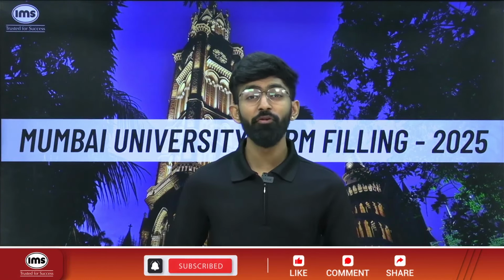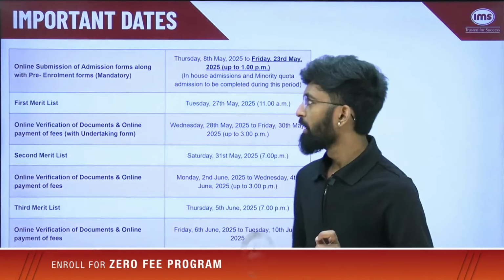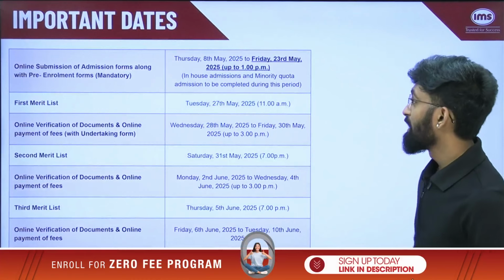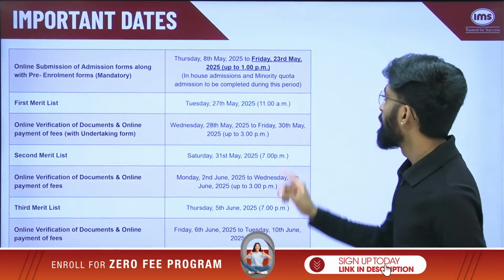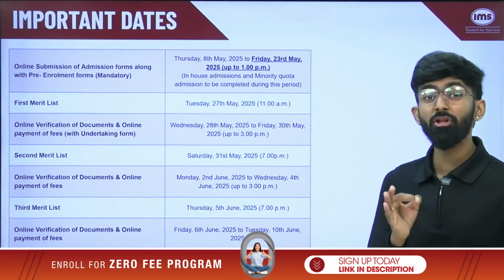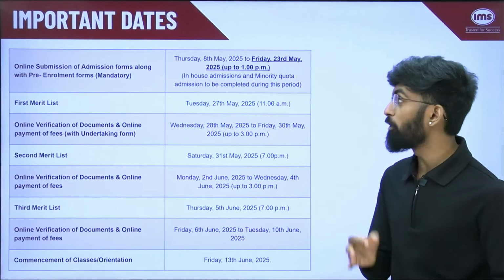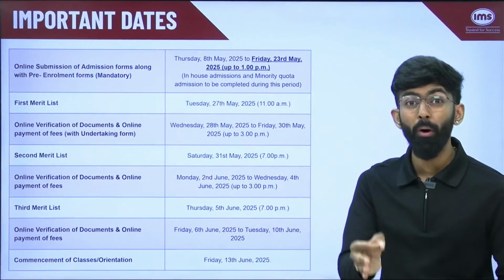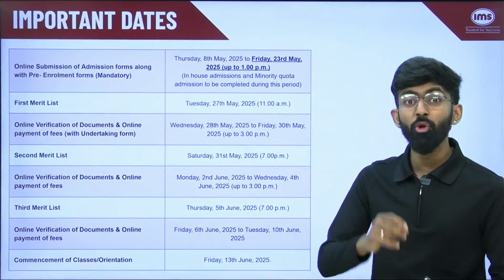In this video, we will be looking in detail at how to fill the Mumbai University form for the UG admissions for the year 2025. Starting with the most important dates, the deadline to fill this form is on Friday 23rd May, but be very careful, the deadline ends at 1 p.m. in the afternoon and not at night.